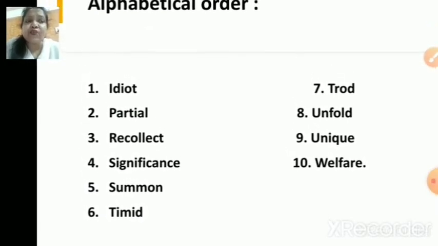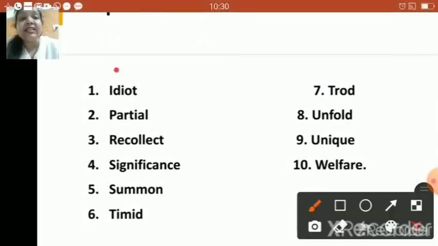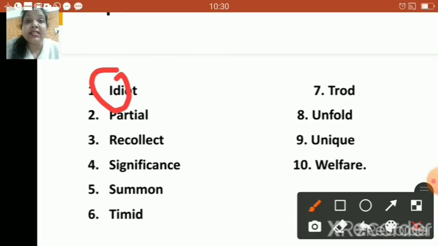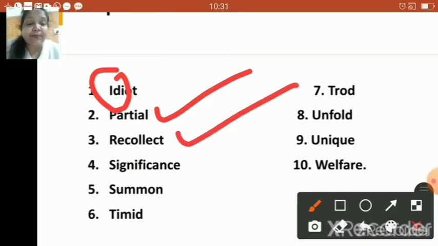Yes, it's very easy. Now your first word will be idiot. The reason is I is the alphabet which comes first as per the alphabetical order sequence of A to Z, right? Now after I, what comes is P. So your next word will be partial. That's right. After P, what comes is R. So your next word will be, children, recollect. Yes, recollect is your next word.